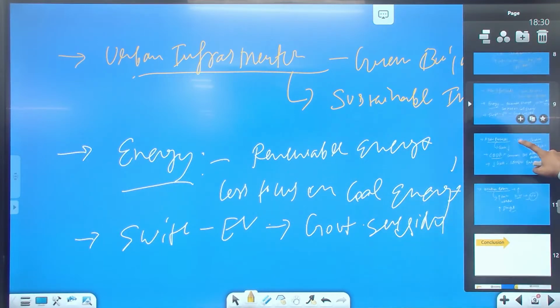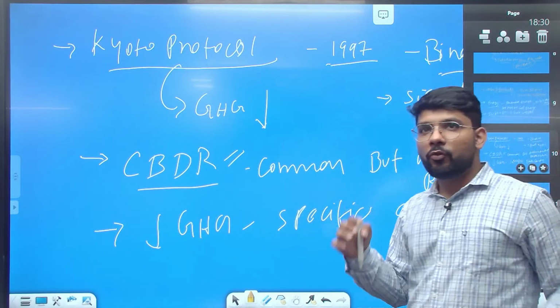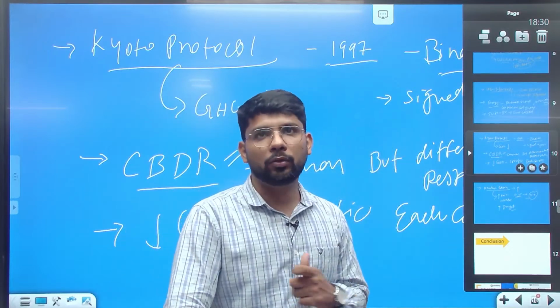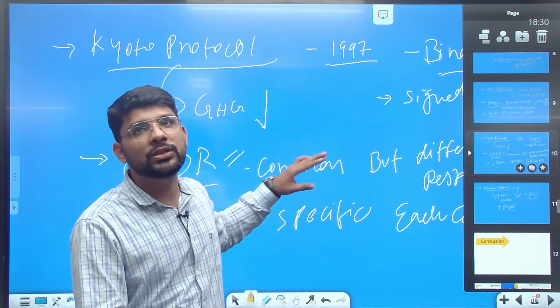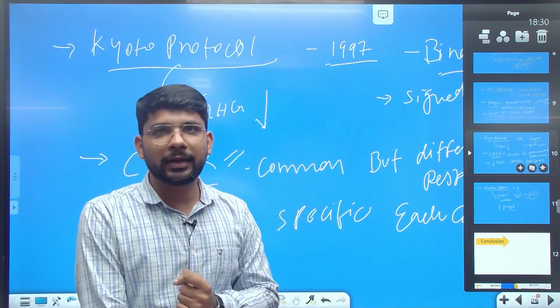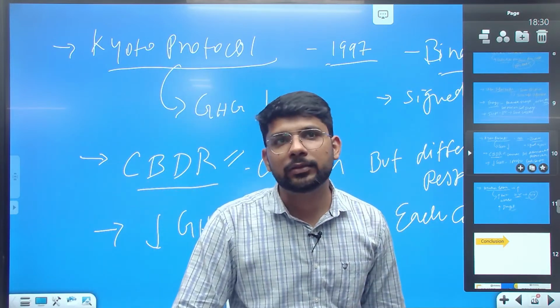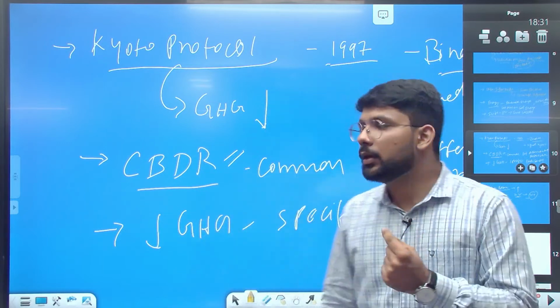Then finally, we discuss the Kyoto Protocol. The Kyoto Protocol is the only protocol signed by all the members of the UN, and it's a binding protocol, specifically focused on greenhouse gases, having common but differentiated responsibility, and specifically focused on the reduction of greenhouse gases. Specific targets are assigned to countries for reducing greenhouse gas emissions. Now, we are left with the conclusion part.